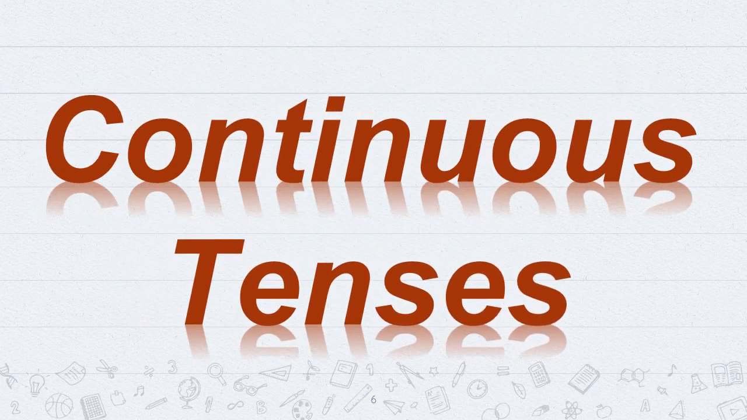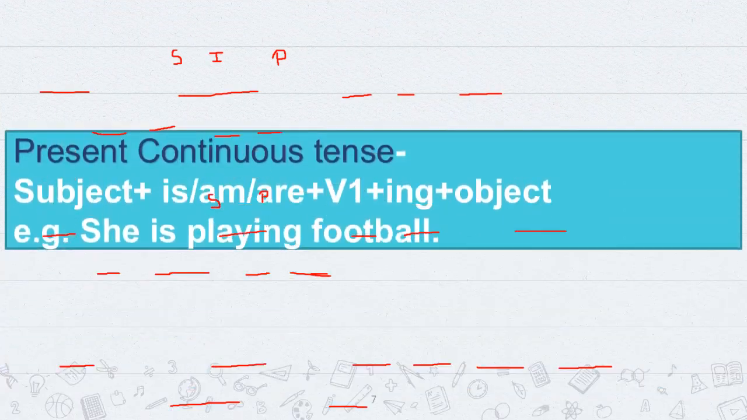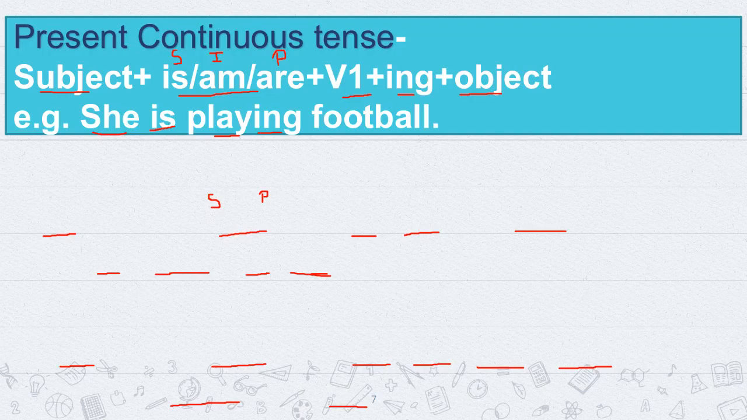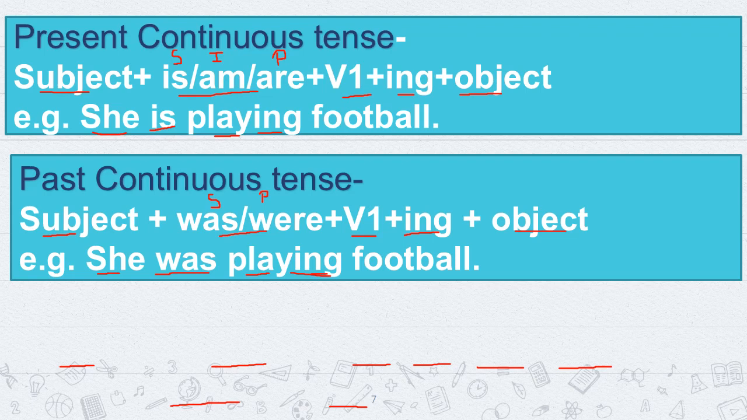Now, I'll tell you what is continuous tense. Present continuous tense. Here we use is/am, verb first form, ing, object. She is playing football. I am doing my work. They are going outside. If we talk about past continuous tense, here we use was or were in place of is/am to show that this is past continuous. For example, she was playing football. They were going outside.